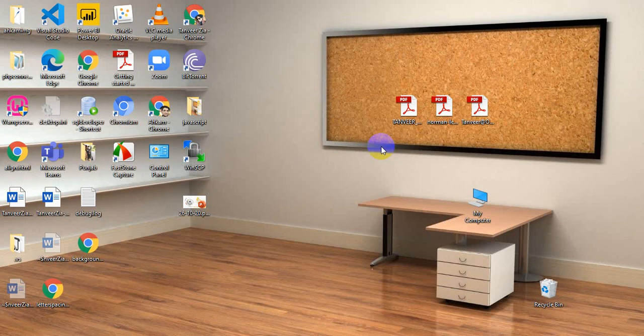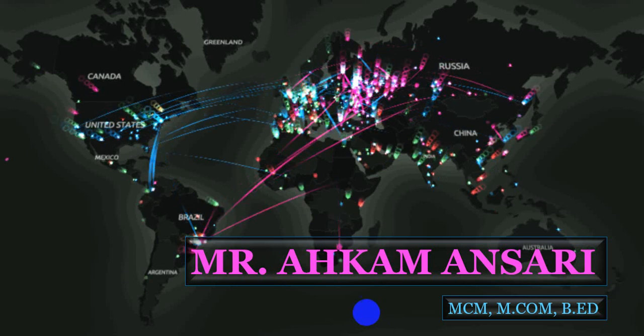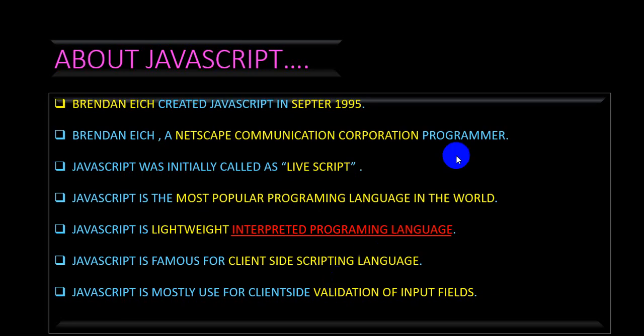What is JavaScript? JavaScript is a client-side scripting language. In our previous lecture, that was our first lecture of JavaScript, we have seen the basic or introductory part of JavaScript. I just want to refresh you with my slide on what we have learned. We have seen who invented JavaScript: Brendan Eich, in the year 1995, and all these basic details regarding JavaScript.